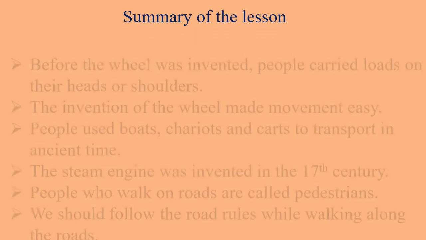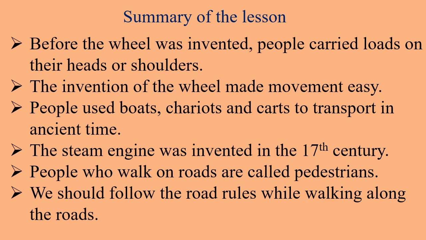Summary of the lesson. Before the wheel was invented, people carried loads on their heads or shoulders. The invention of the wheel made movement easy. People used boats, chariots and carts to travel in ancient times. The steam engine was invented in the 17th century.